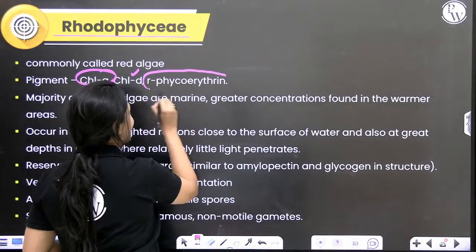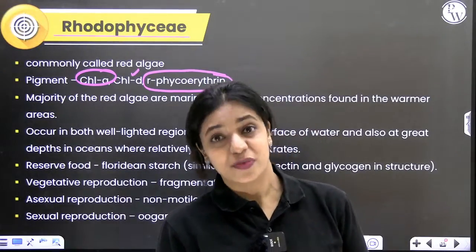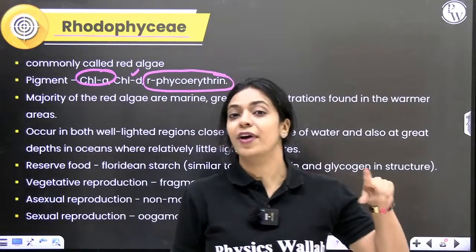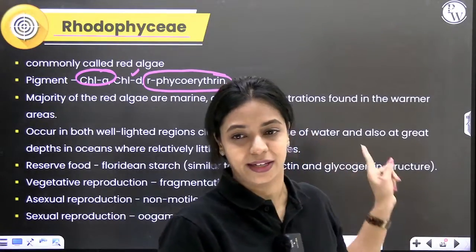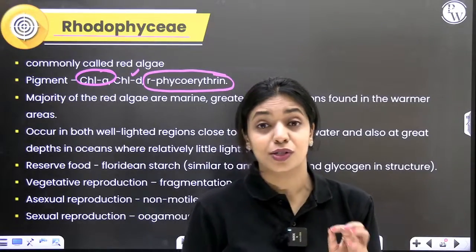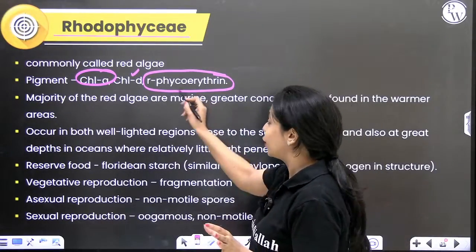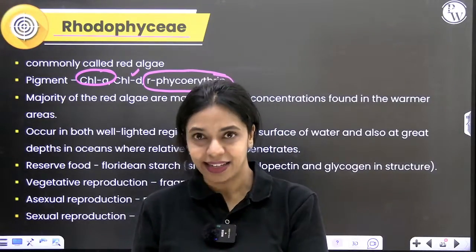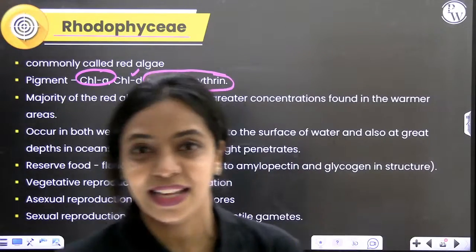Along with that, it has R-phycoerythrin. Why are we calling it R-phycoerythrin? Because phycoerythrin is found in blue-green algae also. There we call it C-phycoerythrin because that is cyanobacteria. Here it is red algae, so we call it R-phycoerythrin. Red blood cells are also called erythrocytes, right? Erythros itself means red. Phyco means algae. Phyco, algae, erythro, red. Then phycoerythrin is the pigment that is responsible for providing red color to algae.